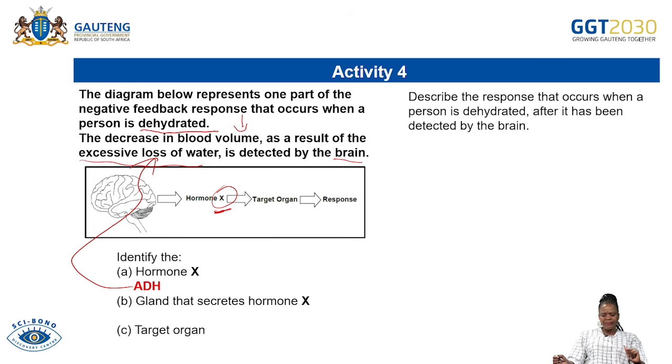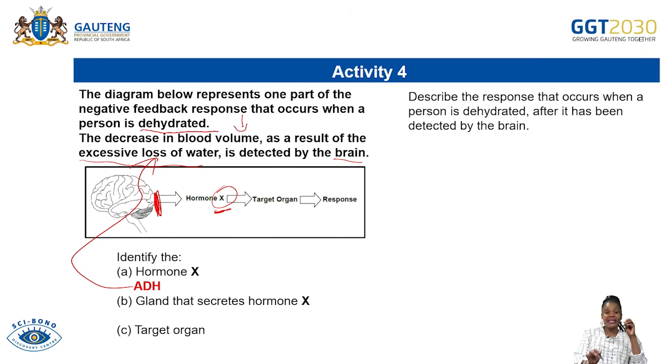Identify the gland that secretes X. What gland secretes hormone X? What gland secretes antidiuretic hormone? Can you see here? The diagram shows us that this gland is situated at the posterior lobe of what?